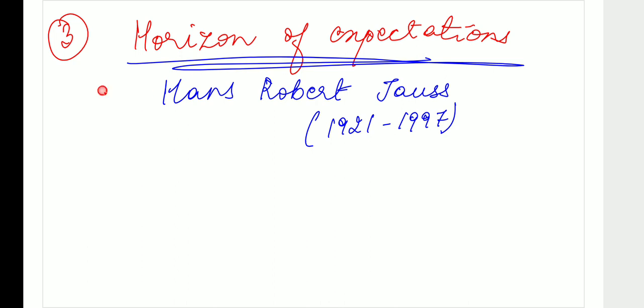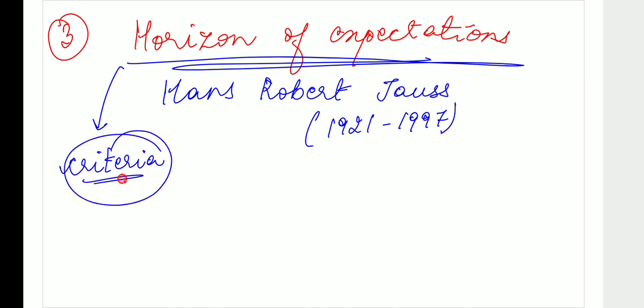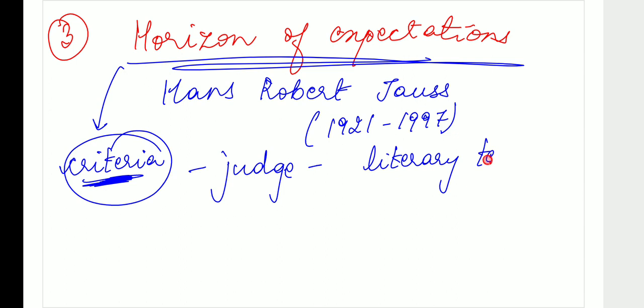So what is horizon of expectation? This is a set of criteria that is used by readers to judge works of literature, to judge literary texts altogether. Readers are bringing many different interpretations. They have their own criteria to judge a particular work. That is your horizon of expectation.